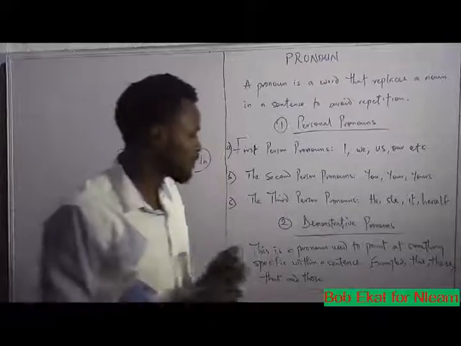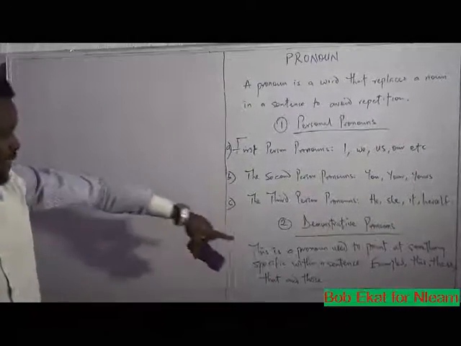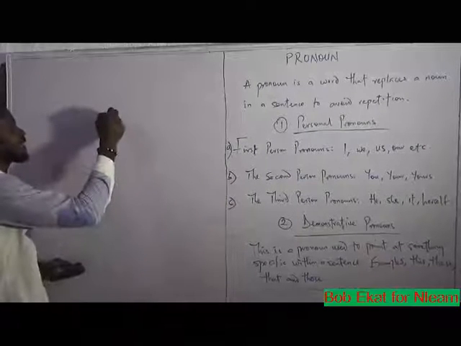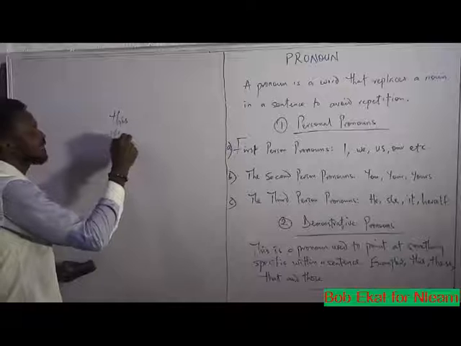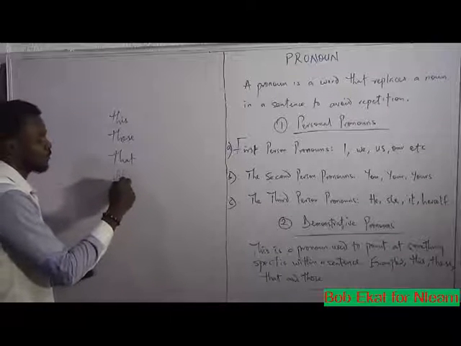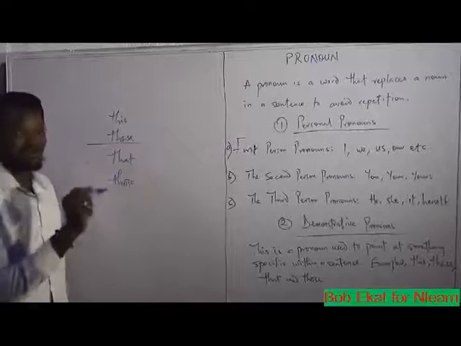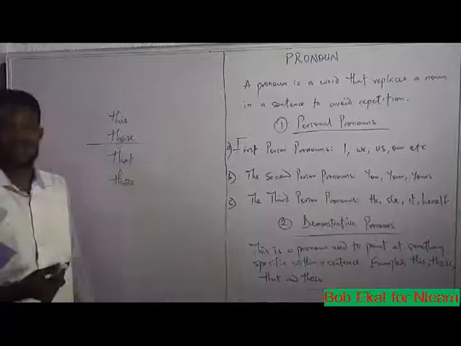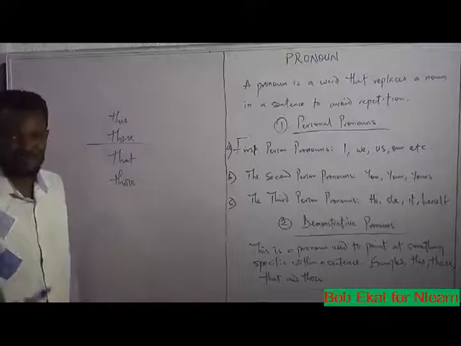Yes, these four pronouns are important: this, these, that, and those. By the way, the first two are related, and the second two are similarly related.